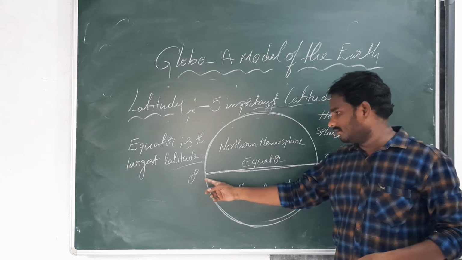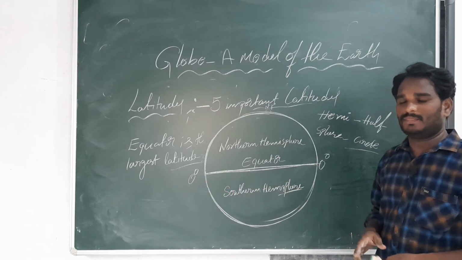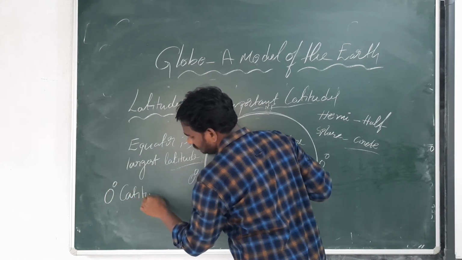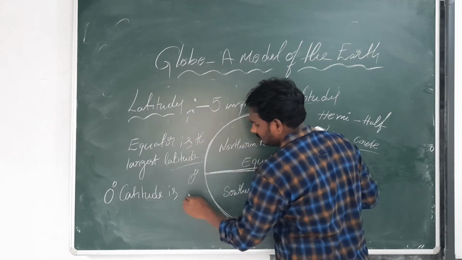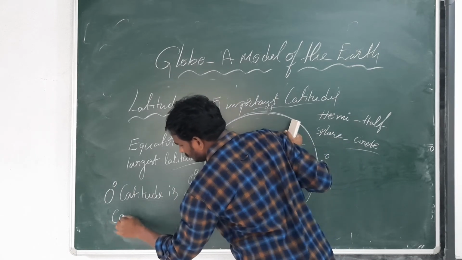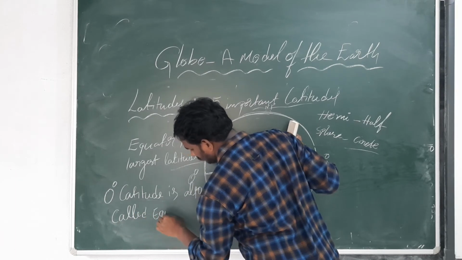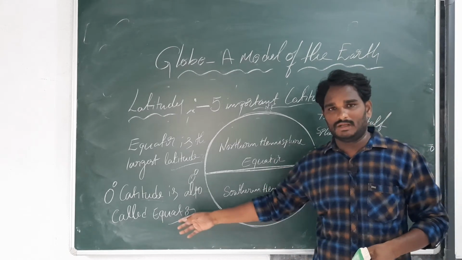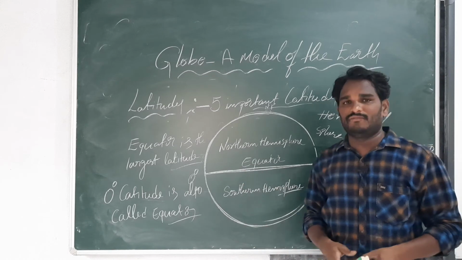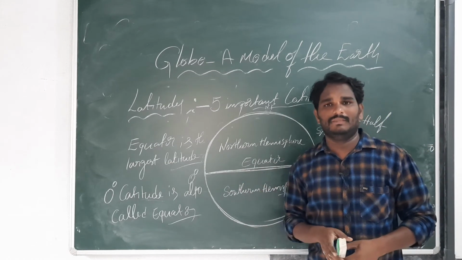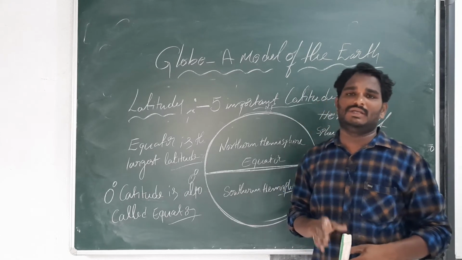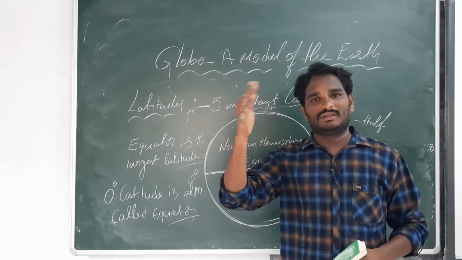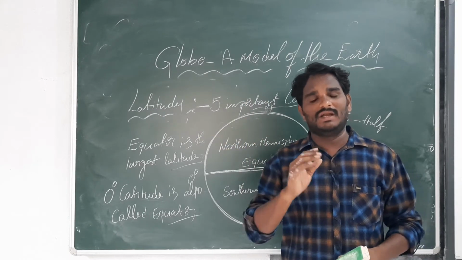The 0 degree latitude is also called the equator. What is the importance of the equator? If anybody writes about the equator, you write that the 0 degree latitude is also called the equator. The equator divides the earth into 2 equal parts. The upper half is called the northern hemisphere, the lower half is called the southern hemisphere.